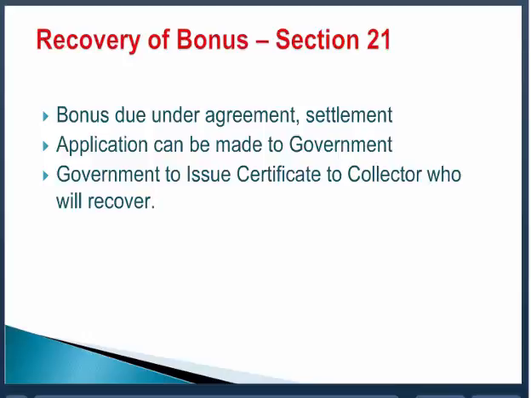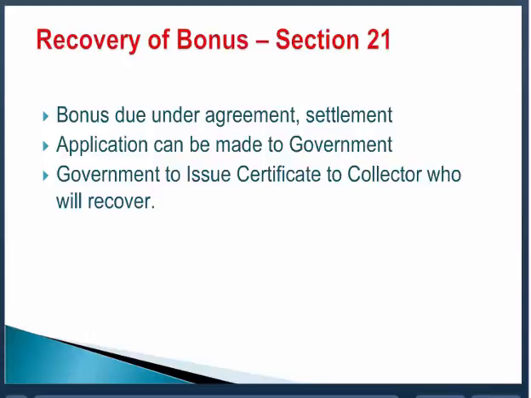So therefore, if the bonus is due under an award, agreement or settlement, an application is made to the government. Who will make the application? Either the employee, or if the employee has died, then the heir or the representative or the assignee, or the employee can authorize any person, then he can make an application to the government. The government, if satisfied, will issue the certificate and the collector will recover as arrears of land revenue. And this is how recovery can be made.